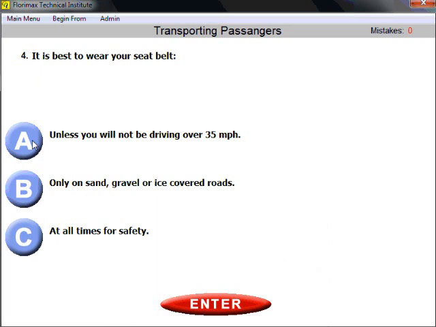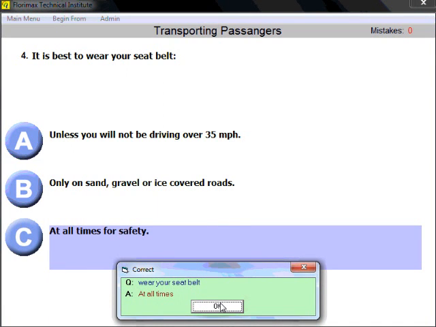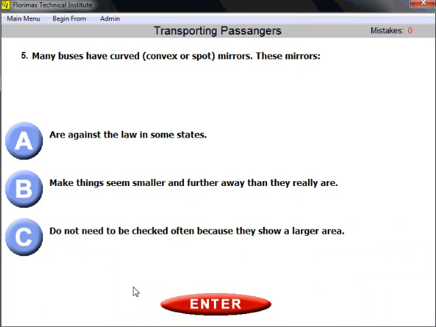Question number 4. It is best to wear your seat belt. Well, obviously, at all times. And again, you're looking for safety, a keyword which helps you to locate the right answer. All times for safety. All times you should wear your seat belt.